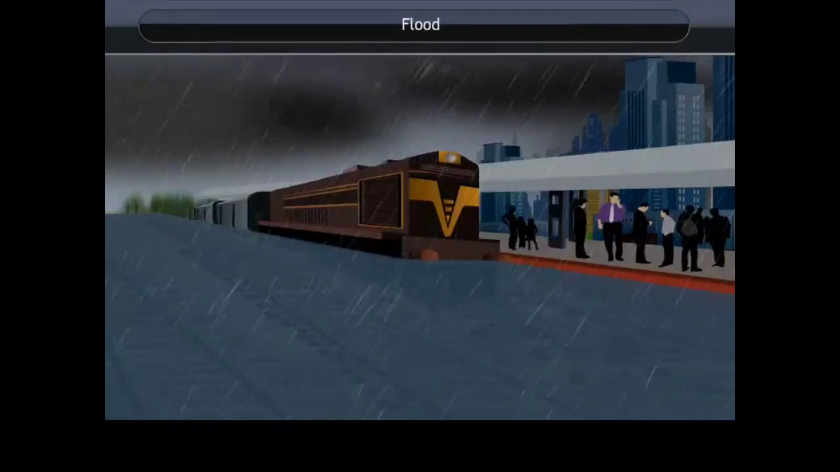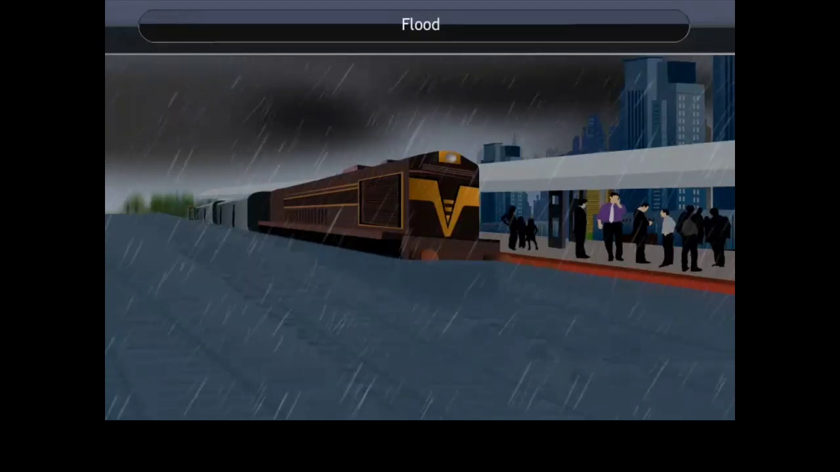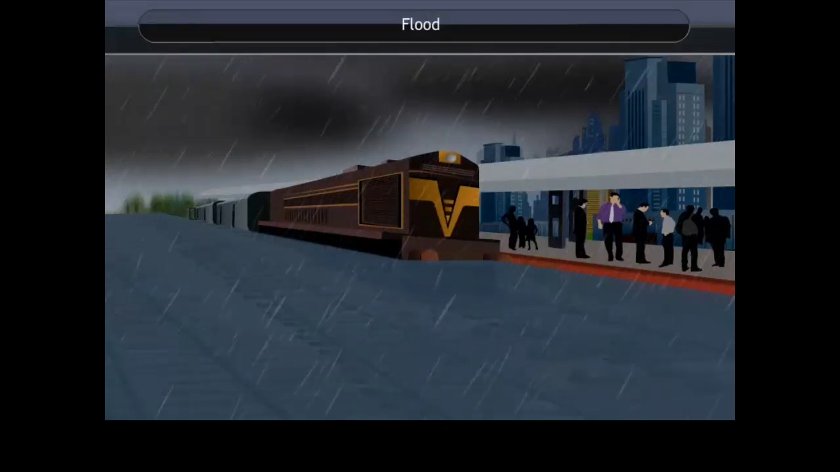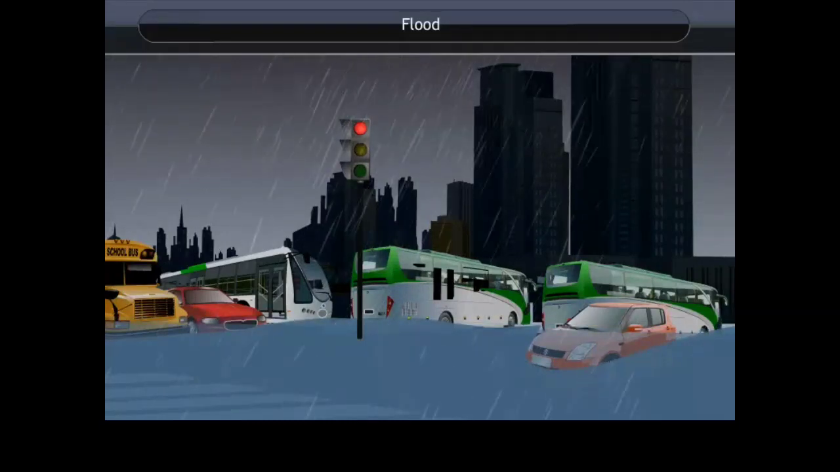Flood. Heavy rain can cause floods. Due to heavy rainfall, the earth is unable to soak the water. The level of the water also increases and that causes flood or overflow of water. The worst floods happen where the land is flat and low-lying. These areas are known as floodplains.